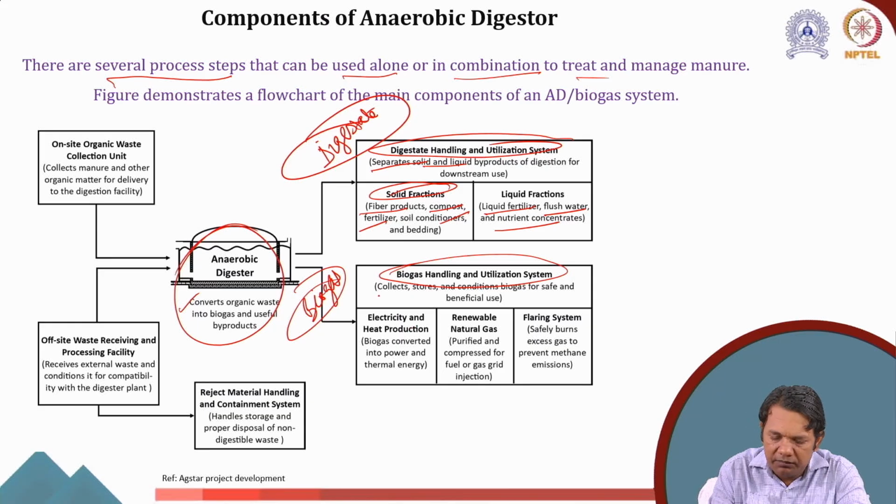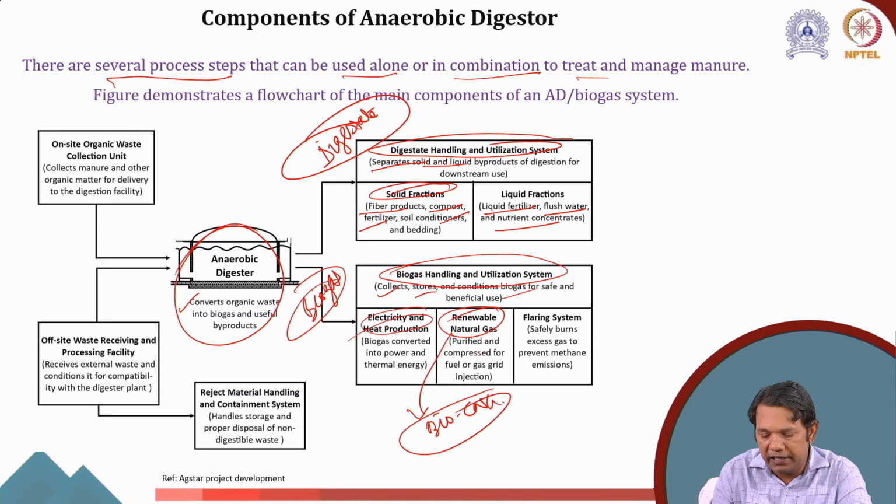In biogas, we have to collect it, store it, and condition it for safe and beneficial use. We can use it for electricity and heat production, by converting the biogas into power and thermal energy, or as renewable natural gas, or as bio-CNG, which is purified and compressed fuel. We can also safely burn it to prevent methane emissions.